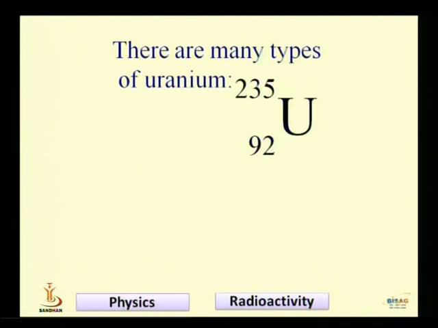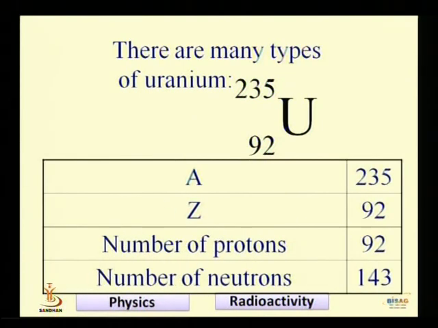Let us see how the uranium structure is formed. Uranium has atomic number 92 and its mass number is 235. It means its A is equal to 235, its atomic number Z is equal to 92, the number of protons is 92, and the number of neutrons is 143, which is equal to A minus Z.